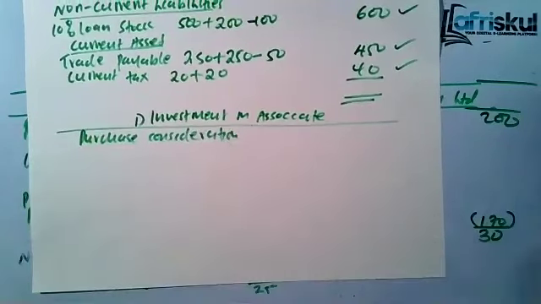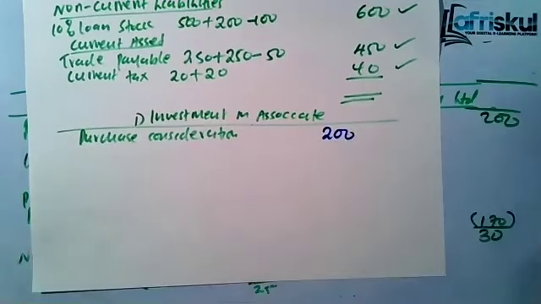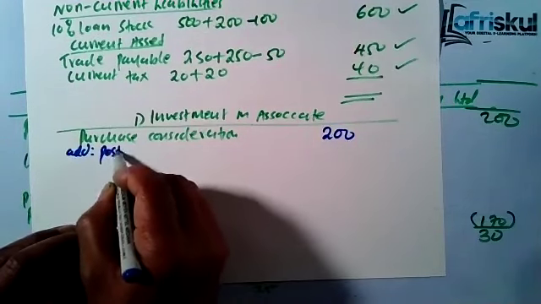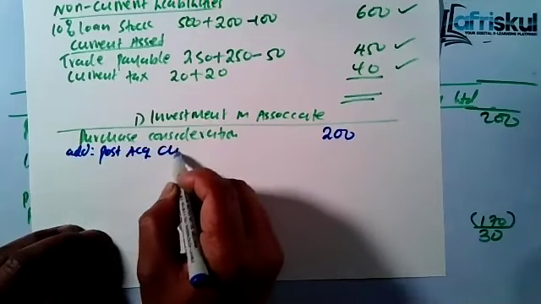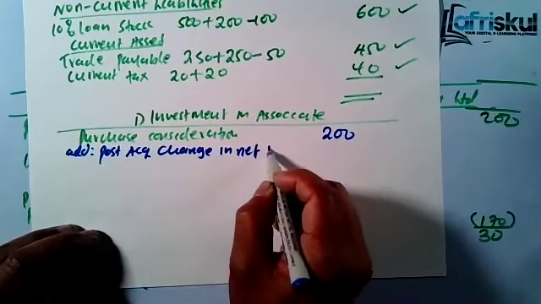The purchase consideration. We had acquired Ajabu for 200. Was it 2? Yeah, it was 200. That was the purchase consideration. Then you add the post-acquisition changes in net assets. So in our case, what I've changed is 2 items, the retained earnings and the revaluation.